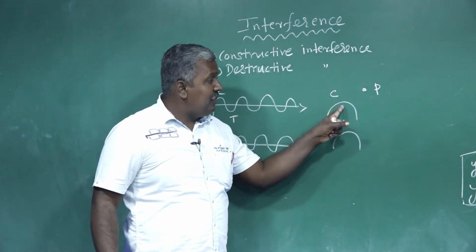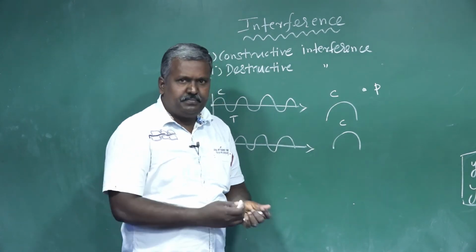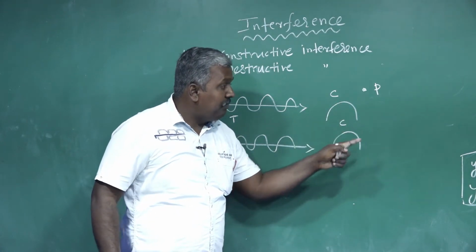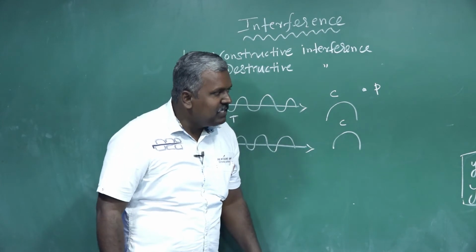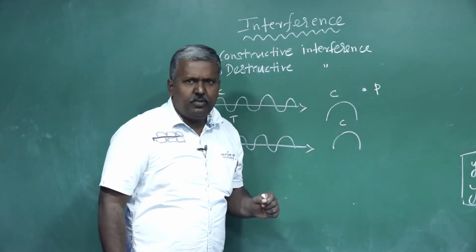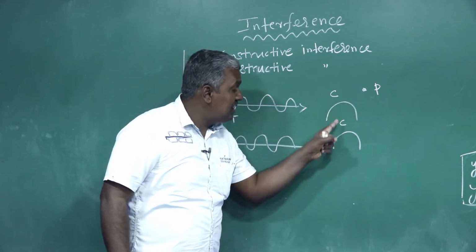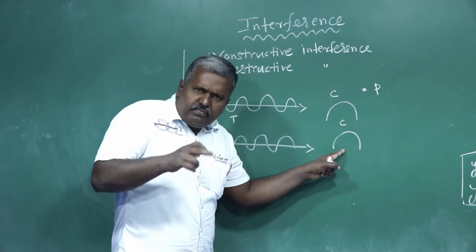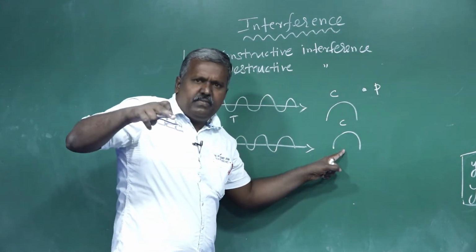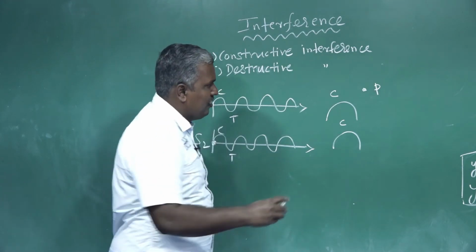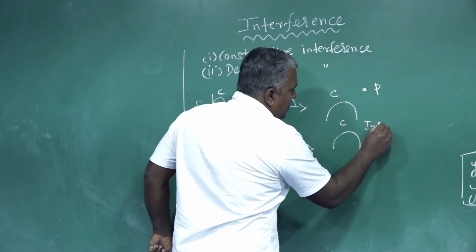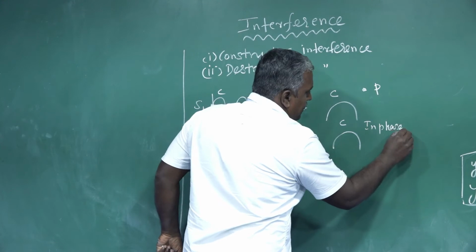So the crest of one wave meets the crest of another wave. What is the phase difference? In phase, no? When the crest of one wave meets the crest of another wave, or trough meets trough, both are in phase.